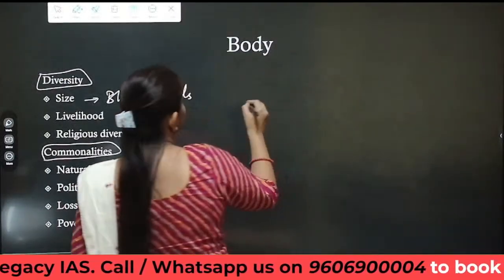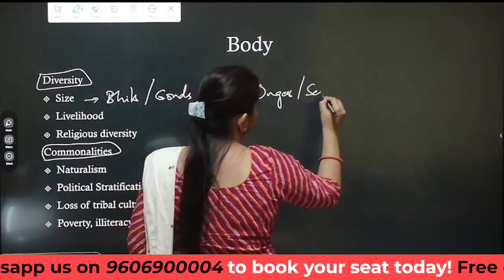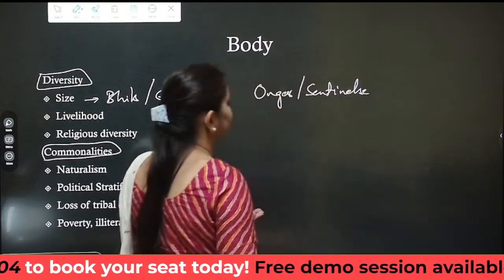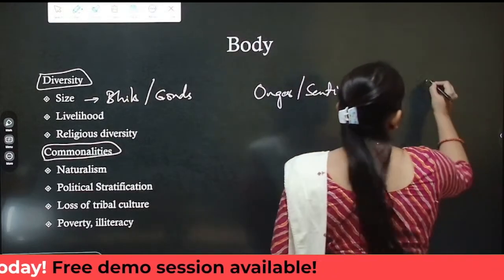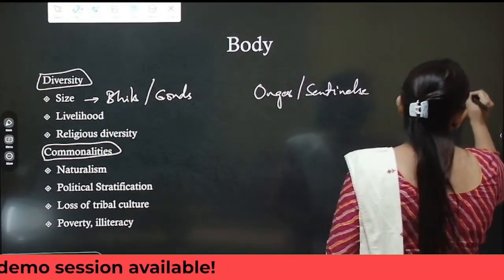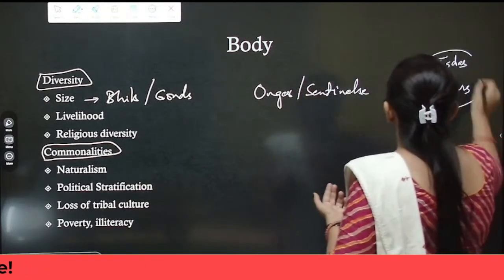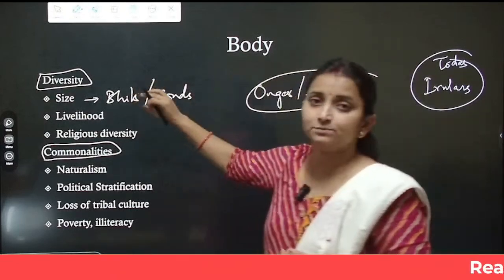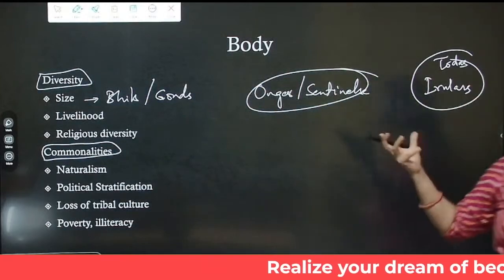But there are tribes such as the Onges and Sentinelese, both residing in the Andaman and Nicobar region, which are very few in number. Or the Irulars of Kerala or Todas of Tamil Nadu, which are very small in number. So there is diversity in size. Certain tribes are huge in number, but others are very few.